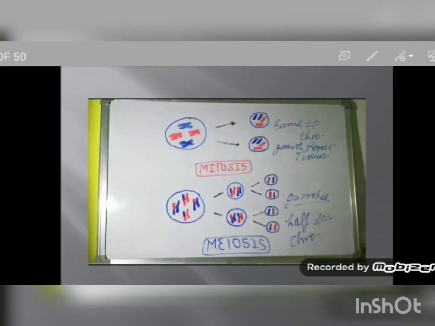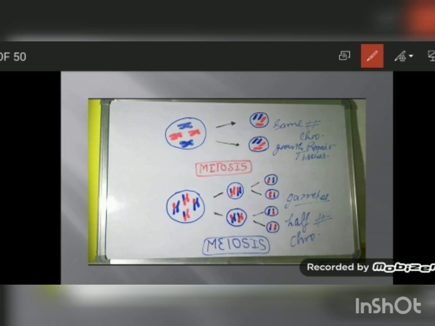Now in this slide you can see this is meiosis. In meiosis this mother cell first divides into 2 cells, this is the first step of division, and you can see the number of chromosomes in the mother cell is 4 and these 2 new cells which are produced consist of 2 chromosomes each.